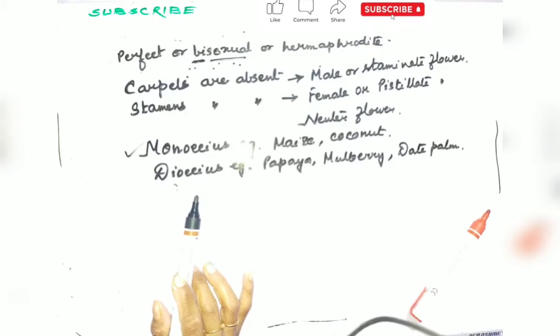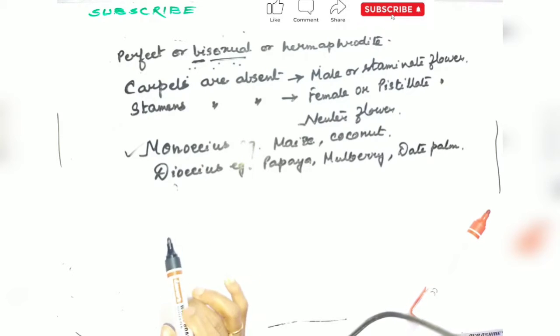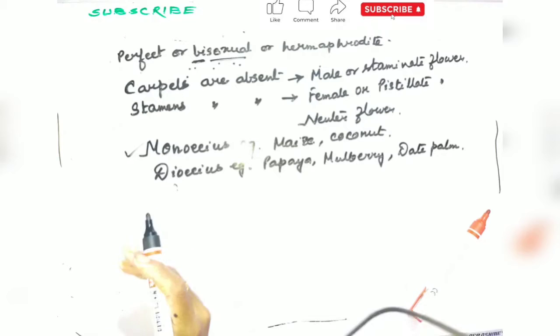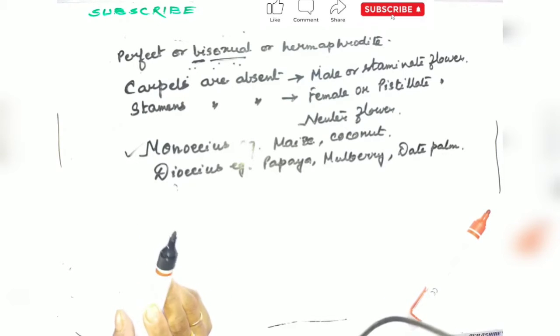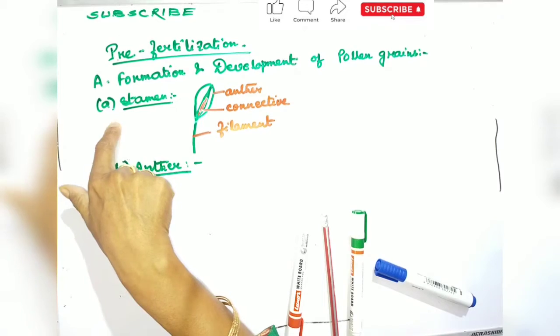Now it is coming pre-fertilization. That is the formation and development of the pollen grains. I will come first to that, the formation and development of the pollen grains. Now pre-fertilization, first one is the formation and the development of the pollen grains. Okay. So number A, what is coming?